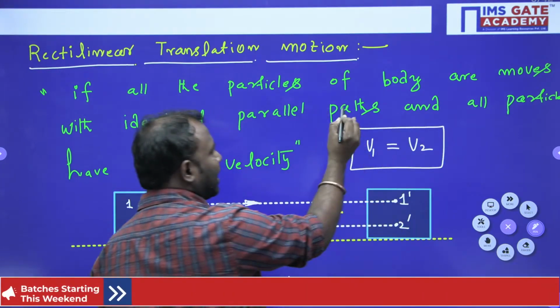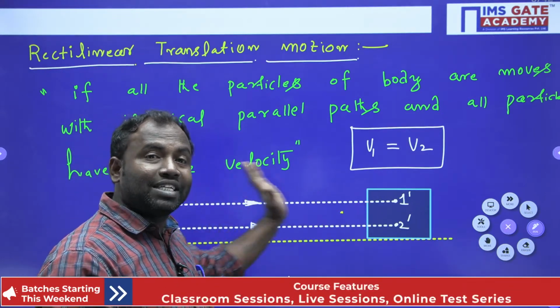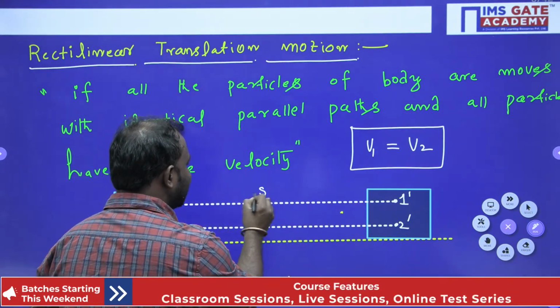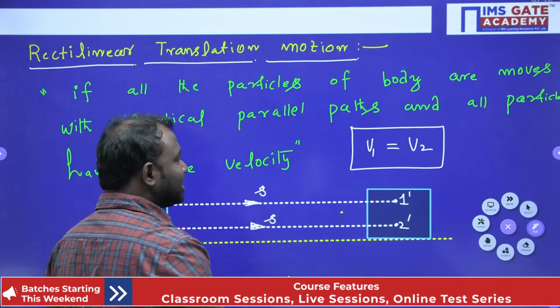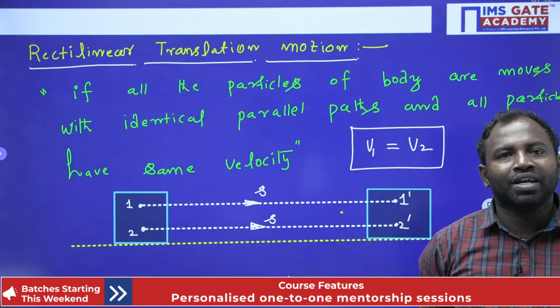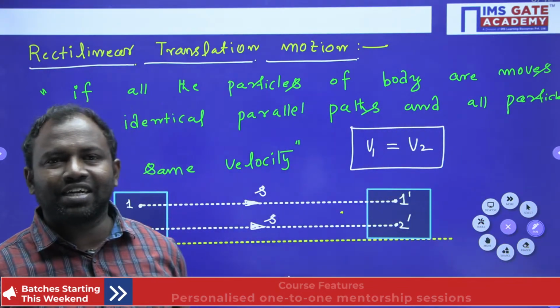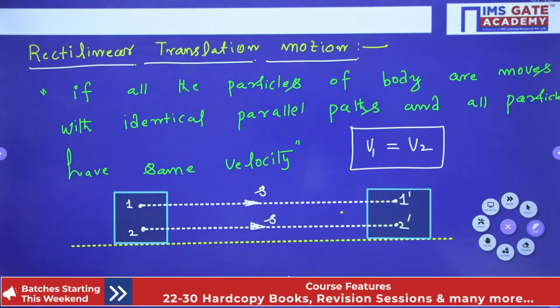So this is what I am going to highlight, right? Now the distance traveled by the two particles is also the same. Say suppose this is the displacement, so the displacement is also the same. Wherever the velocity is the same, the displacement is also the same. I hope I have simplified the rectilinear motion. Clear everybody, guys? So hope you understand, right?